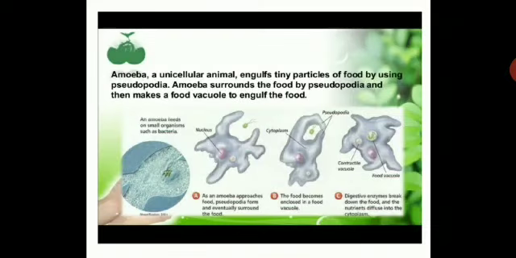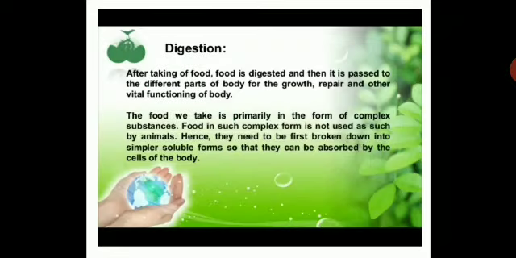Then amoeba is a unicellular animal. Unicellular means a single cell. It engulfs tiny particles of food by using pseudopodia. Pseudopodia means false feet. You can see the projection in the diagram. The outgrowth is just a false foot. It is used to obtain food. So when it has to obtain food, that time the projection comes out, and with the help of that pseudopodia, amoeba takes the food. Amoeba surrounds the food by pseudopodia and then makes a food vacuole to engulf the food. These are the different ways all living organisms obtain their food.